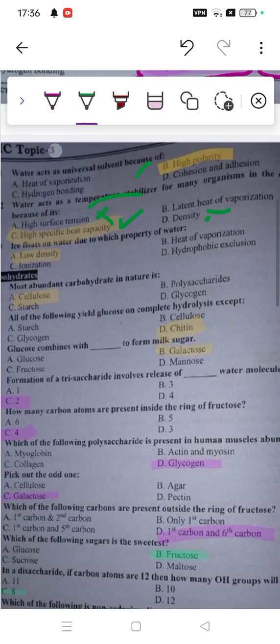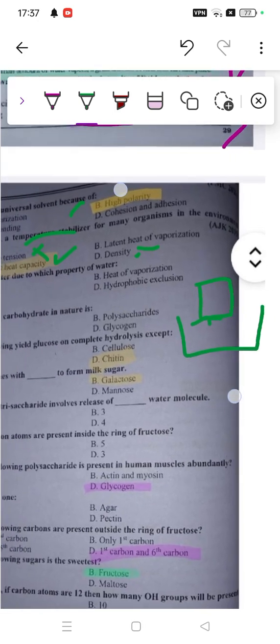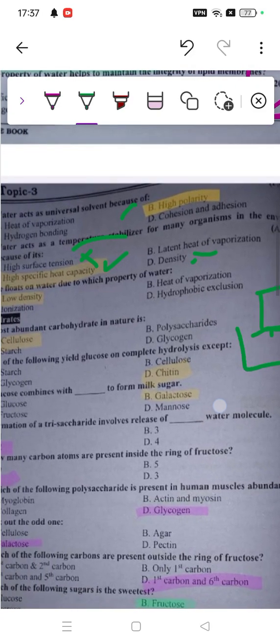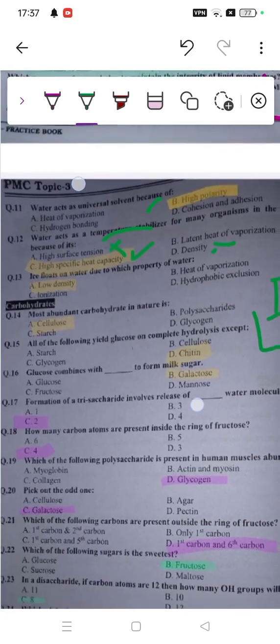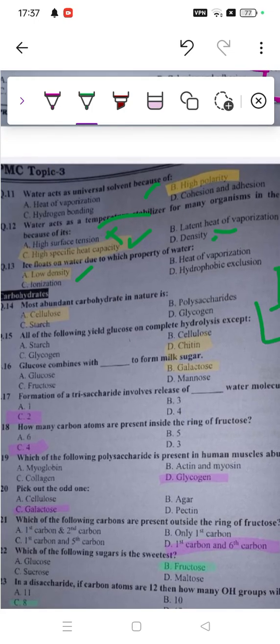So ice floats on water due to its property. If this is the ice cube and here we have water, it is going to float, not sink, just because it has a low density. That's why A is the right option. So here come other questions about carbohydrates. So let's see.